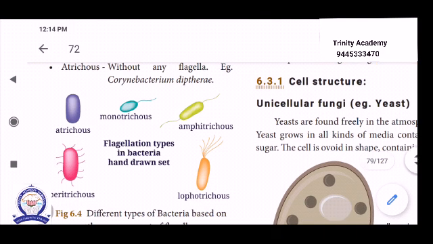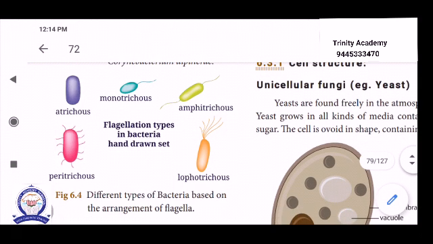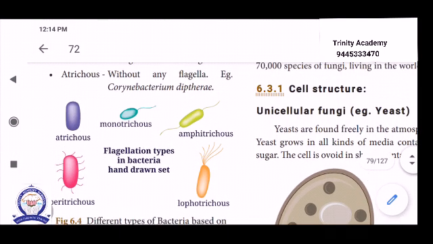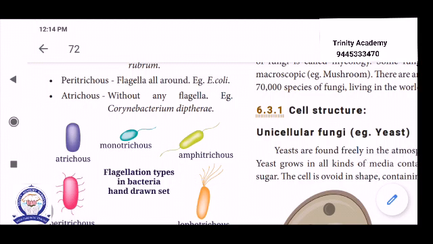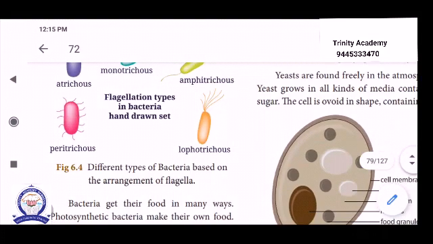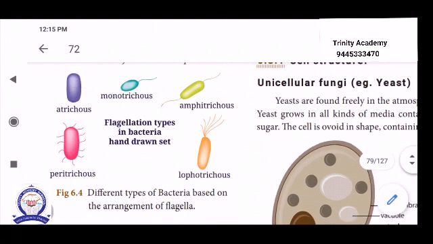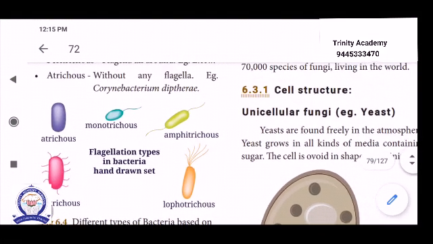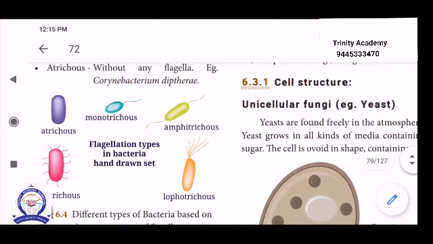See the atrichous picture. First one, atrichous, without flagellum. See first, monotrichous. Then amphitrichous, flagella found at both ends. Then third one, lophotrichous, a tuft or group of flagella found at any one end. Then peritrichous, so the flagella are all over the surface of the cell wall. Last one, atrichous, means absence of flagellum. Example, Corynebacterium diphtheriae. Okay, these are the different types of bacteria based on the arrangement of flagella. This is for one 5-mark question that has been asked.